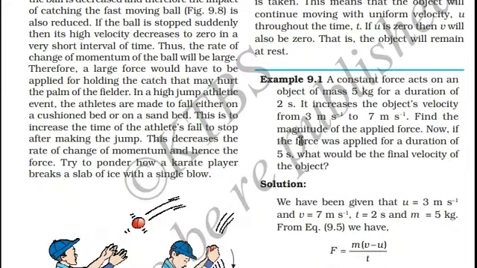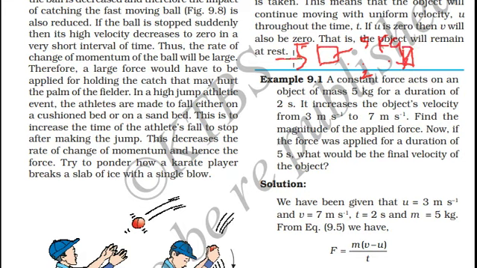Now let us see example 9.1. A constant force acts on an object of mass 5 kg for a duration of 2 seconds. After 2 seconds, the object will be at this point.